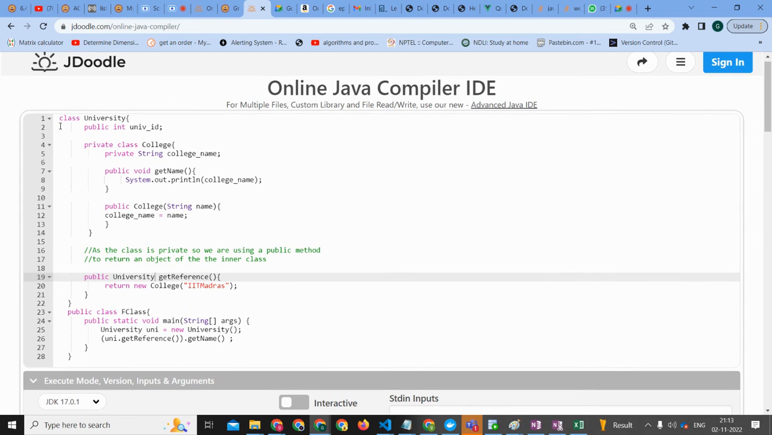In line number 26, after using this uni dot get reference, it should be assigned to a new college type thing. But that college is private, right? You cannot assign it, I mean, private cannot come outside. So the college object should never be accessible anywhere.